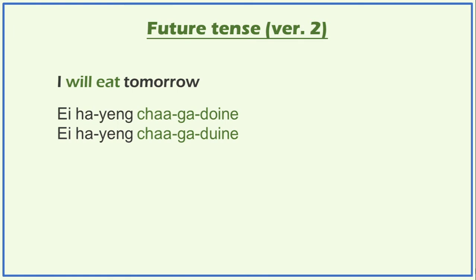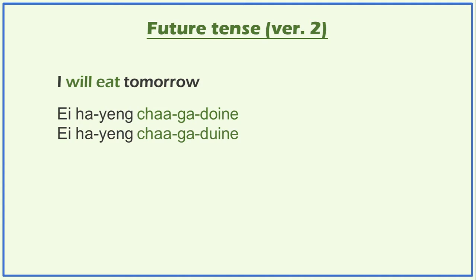And version 2 will be quite similar to version 1. So I will eat tomorrow in version 1 was I hayeng chaa-ge. In version 2, instead of gani, you use gadoine. So I hayeng chaa-ge, or you can pronounce it a bit differently. So these two are just the same form but different pronunciation, or you can say different accents.